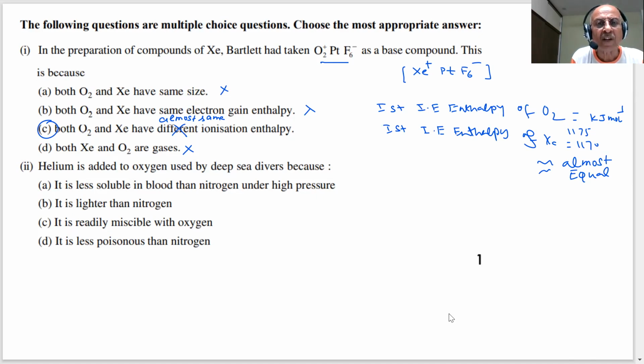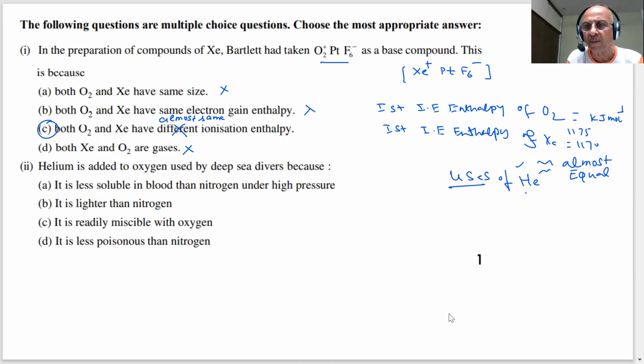Helium is added to oxygen used by deep sea divers. Students, we know the uses of helium; questions are usually asked on them. Noble gases are used in advertisement lamps and lights, wherever you see highly colored lights.